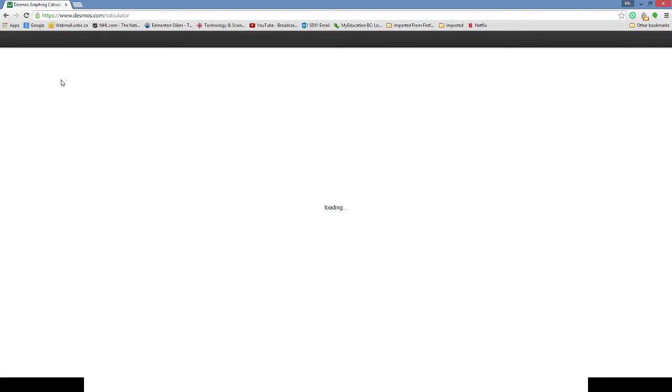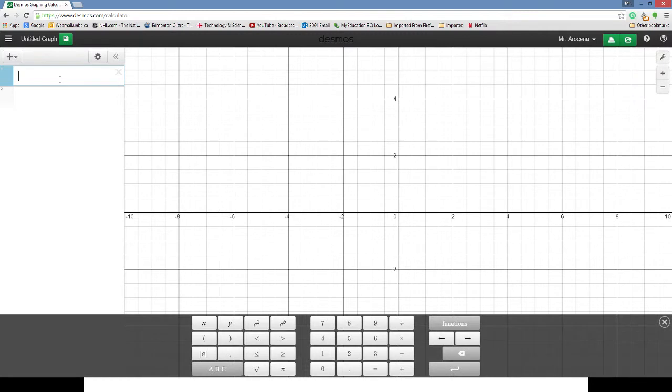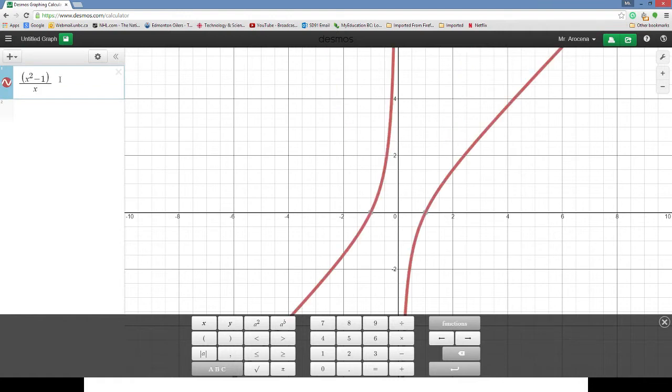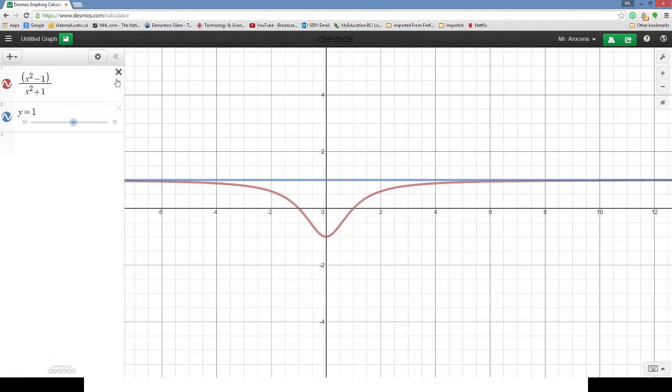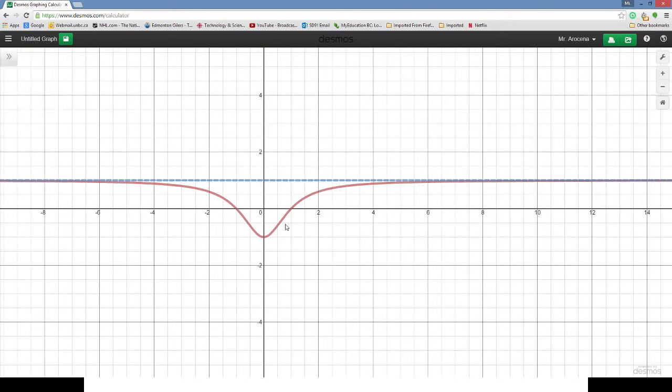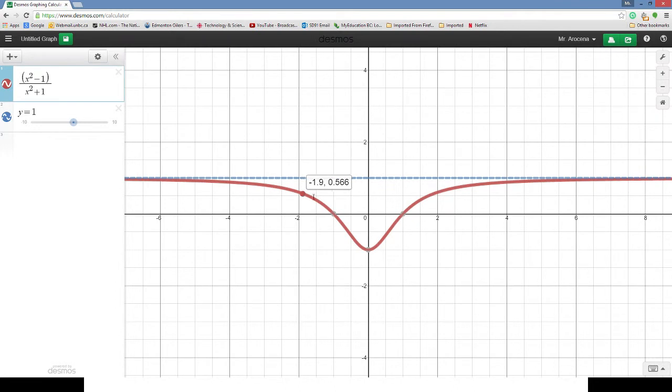The very first one we had was x squared minus 1 divided by x squared plus 1. Then I will draw an asymptote at y equals 1. Here the red line is my function, x squared minus 1 divided by x squared plus 1.